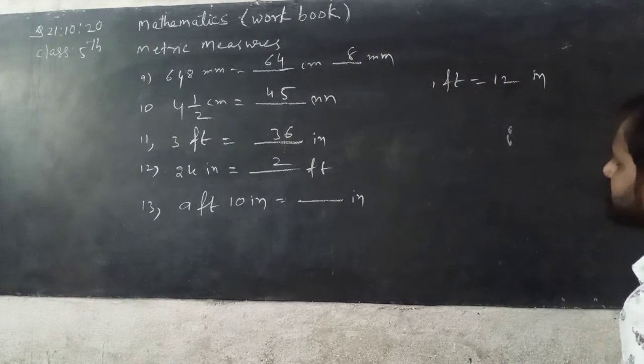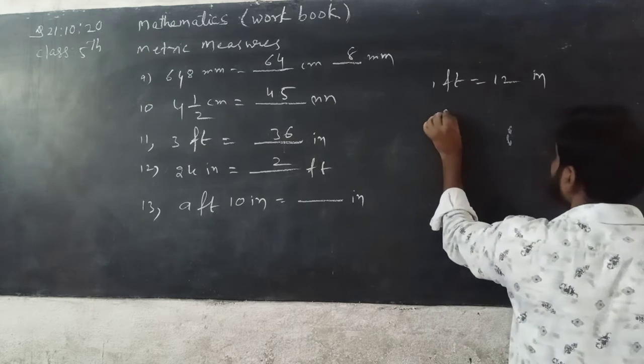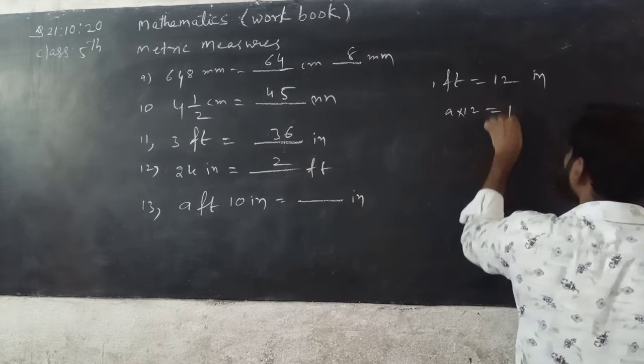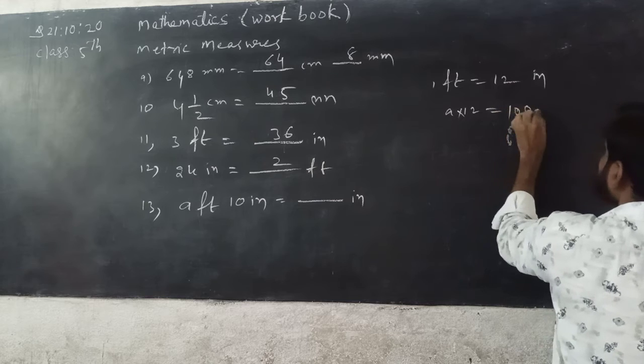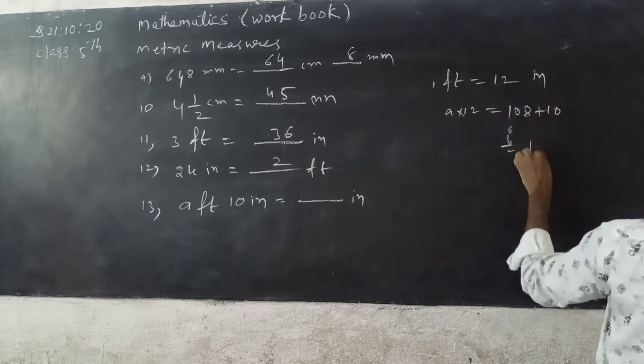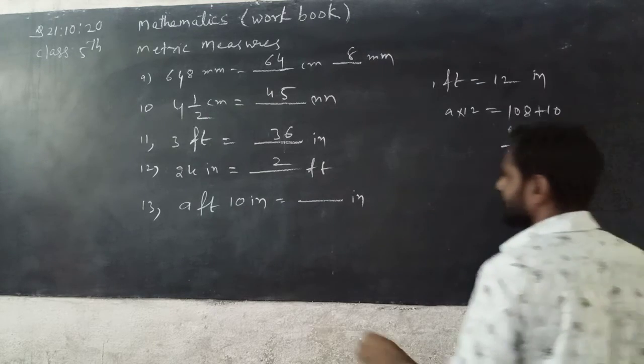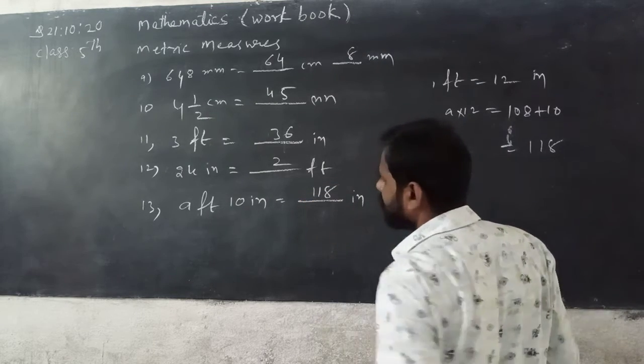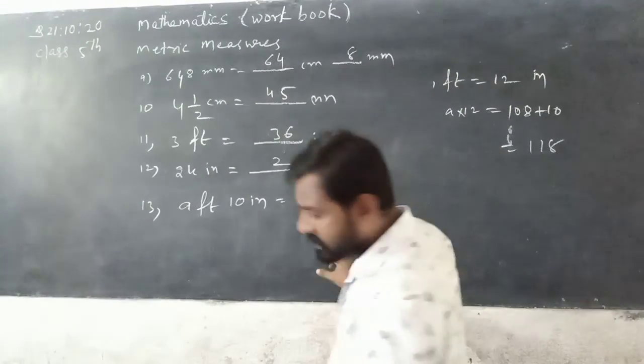Here 9 feet means 9 into 12. 9 into 12 you can get what, beta? 108. Plus remaining how many inches are there? 10 inches. Plus 10, you can get 118 inches. Here 118 inches.